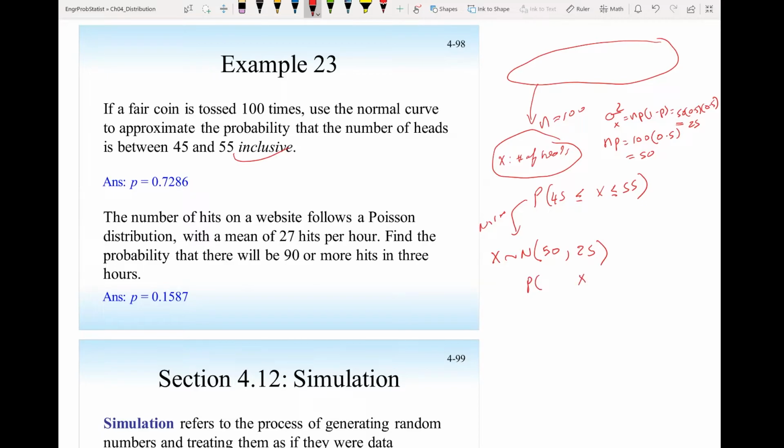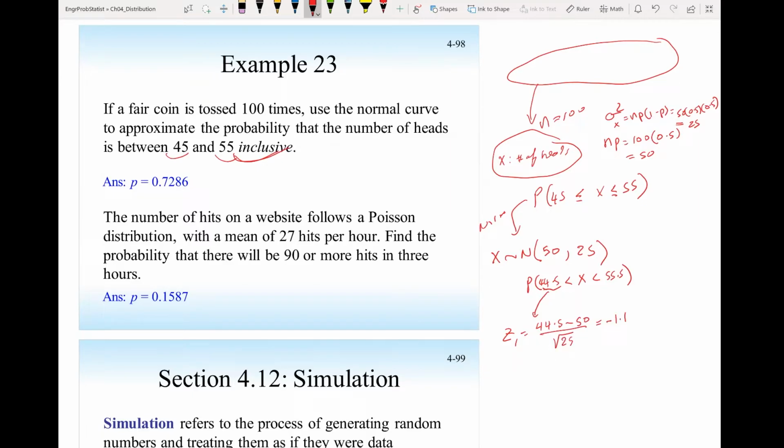Probability x, since 45 is included, I have to subtract a half from here and add half here. So that will be 44.5 and less than 55.5. And now I will use the z-score. I have to find z1 for this point here. So that will be 44.5 minus the mean divided by the standard deviation. And this will come to minus 1.1.